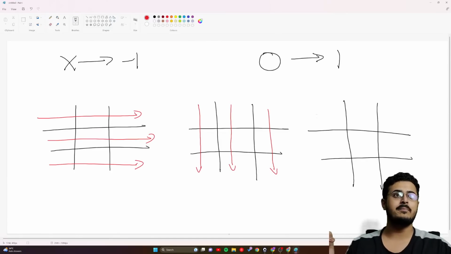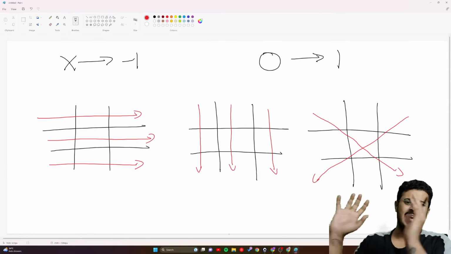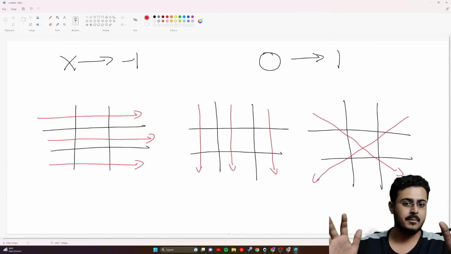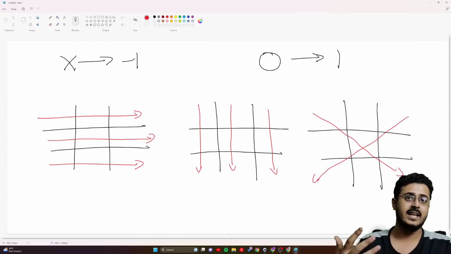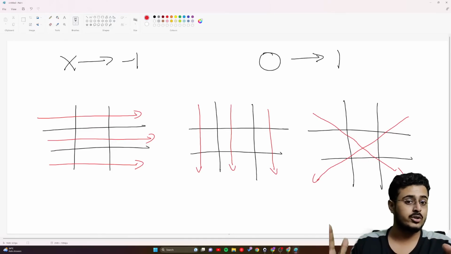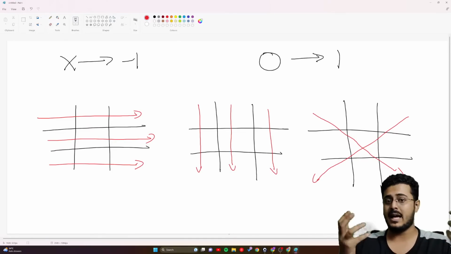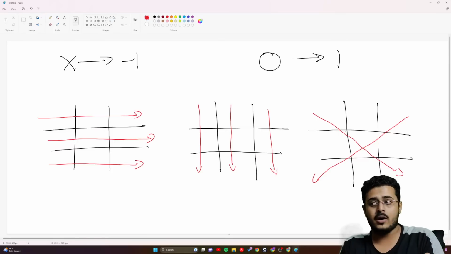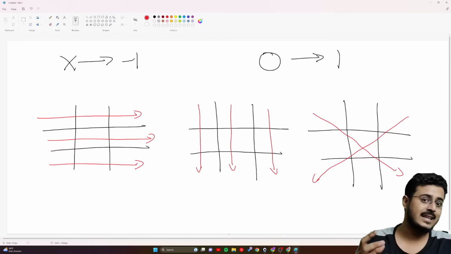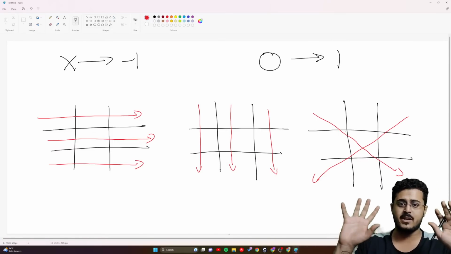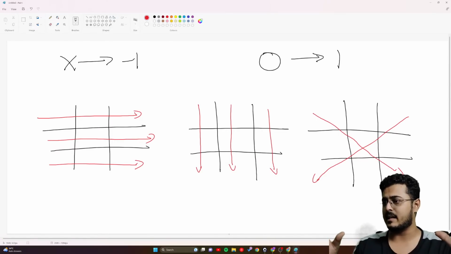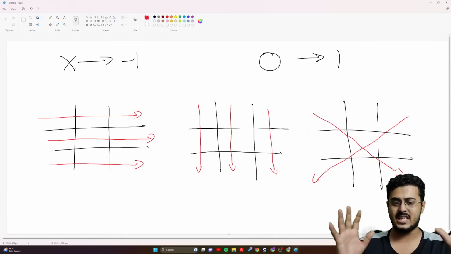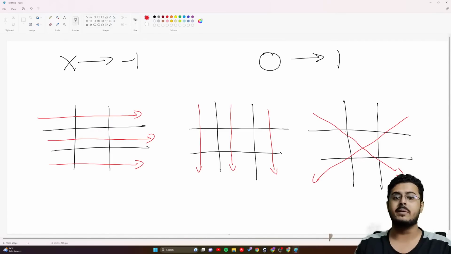These are the only ways in which somebody can win, right, guys? It can be either O or X, we don't care about it. But if somebody is winning, these are the only permutations that are there. Either all the rows should be of the same type, all the columns should be of the same type, or all the diagonals should be of the same type. Are you guys able to understand? There is no other probability of winning. Please let me know. Either one of these things should be true.